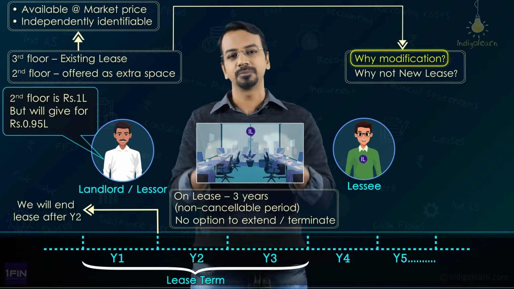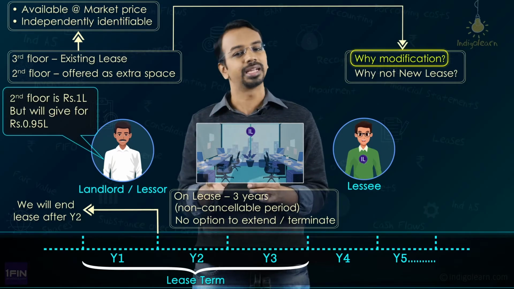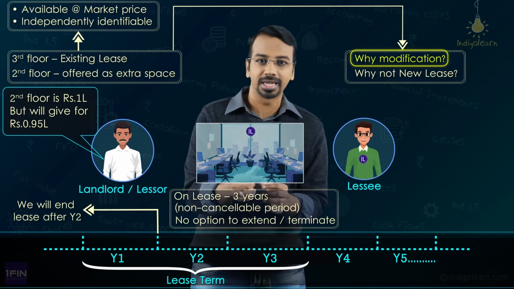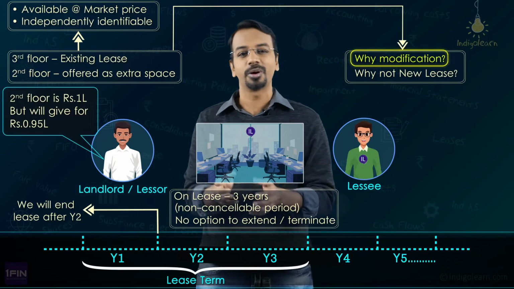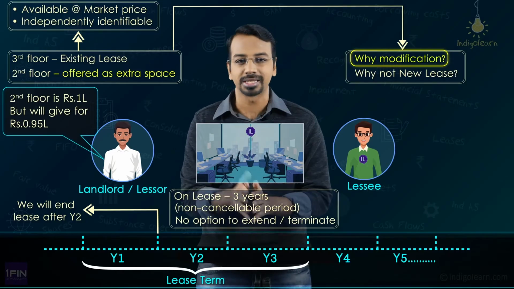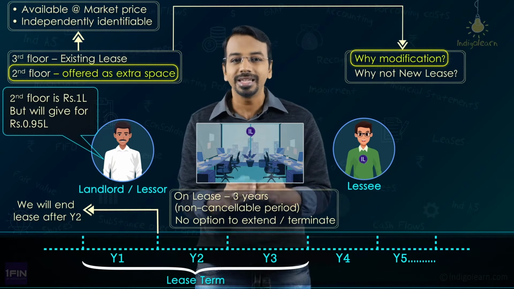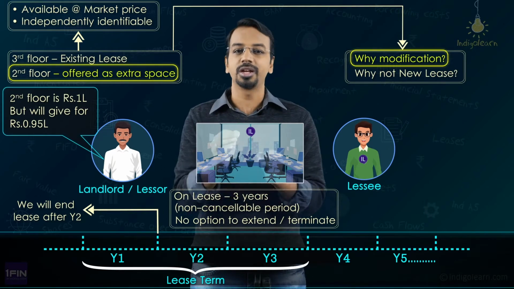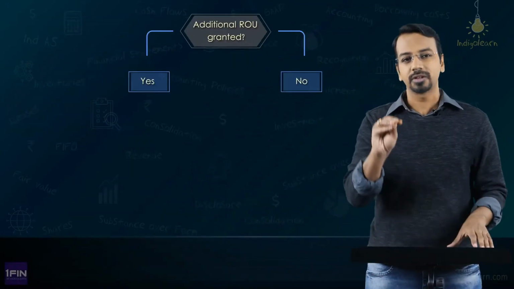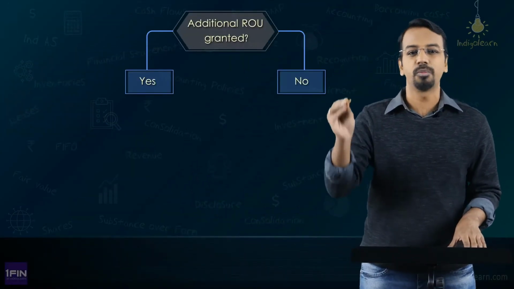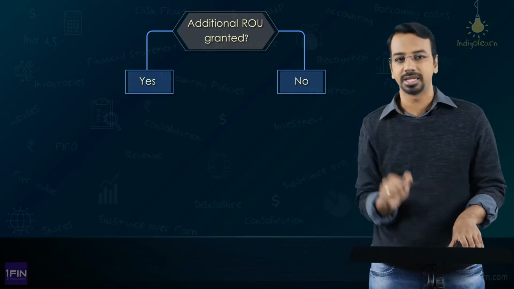So, what the standard says is, if there is an increase in scope by adding one or more right of use assets, that is, if the scope is increasing and the scope has increased not because of term, it has increased because you have added another right of use asset or right of use assets, in that case you have to check whether the increased consideration is commensurate with the standalone price of the increased right of use asset. So, what do I mean by that? First question should be, is there an increase in scope by adding one or more right of use assets? In our case, we have taken the second floor. The answer to that is yes.